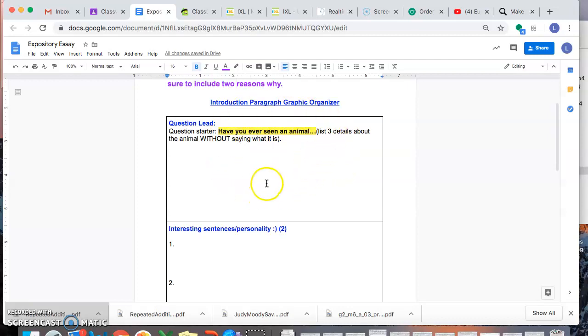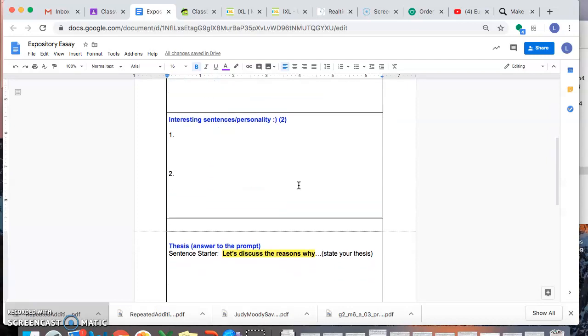We've done practice with this, and we're going to comment on it and help you along the way. We don't expect you to get it right the first time. We just want to see, like we always talk about in class, we can't help you if it's blank. You have to try your best and put something down for us to comment and work with you on, okay? And everyone has a favorite animal. That's why I chose this question, because it's something that interests you, okay?